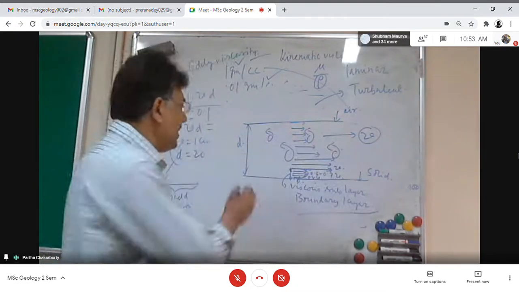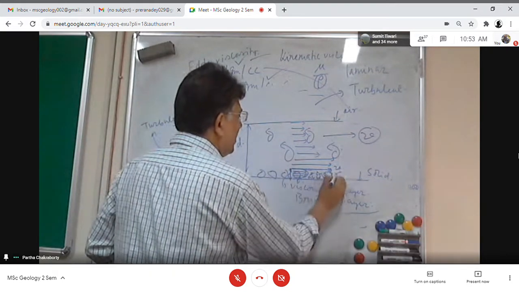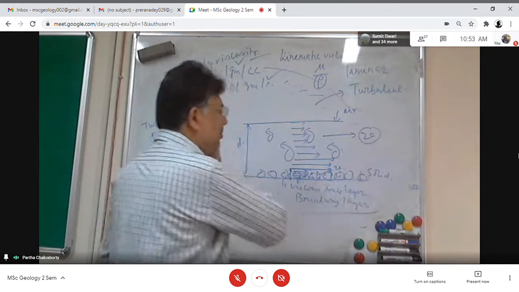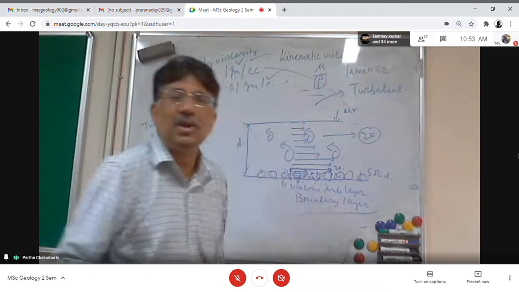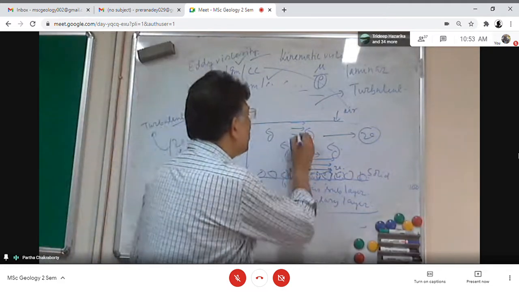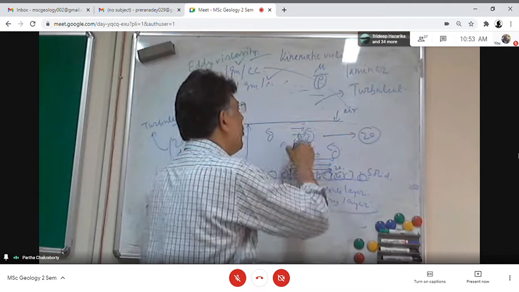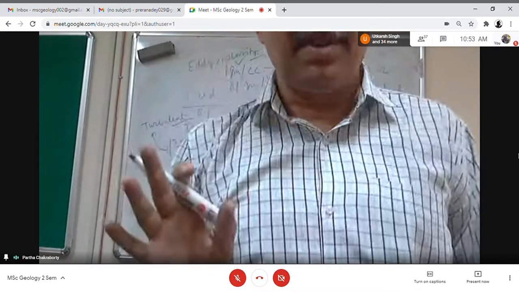Now what will happen if I have a pebbly bed over which the turbulent flow is there? Instead of smooth, there is a pebbly bed. So this viscous sublayer will be totally disturbed, and the viscosity will be totally communicated to the overlying flow. There will be no viscous sublayer or boundary layer formed.